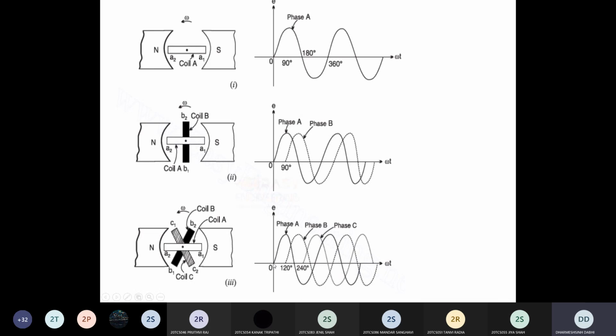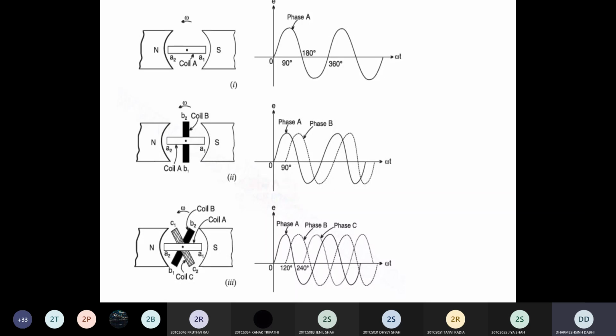You can see in the waveform, phase A is generated by coil A, and phase B is generated by coil B and is 120 degrees apart from phase A. Same way phase C, generated by coil C, is 240 degrees apart from phase A, or you can say 120 degrees apart from phase B. So if the three coils are displaced by 120 degrees, that generates the three phase power. This is the way we generate three phase power in the three phase generator.